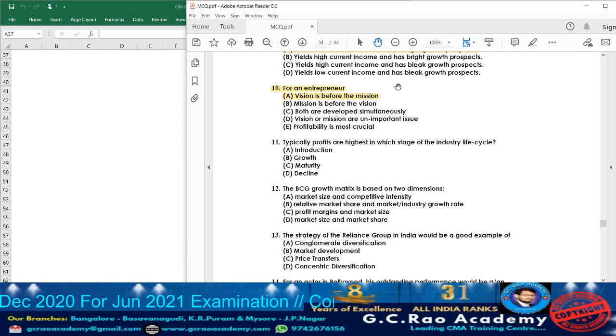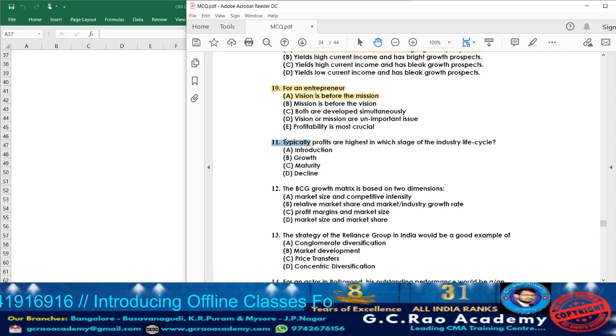Vision before the mission means after taking into consideration what long term advantage they need to enjoy, accordingly they are going to develop the mission and reach the short term goals and objectives. Then when the short term goals and objectives are reached, they will be able to reach the vision. So for an entrepreneur, vision is before the mission.